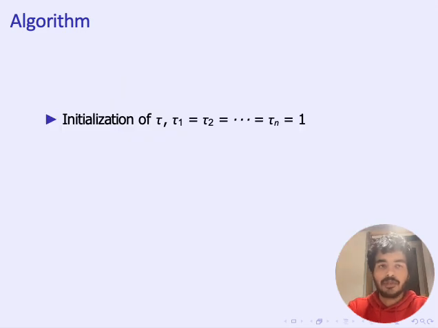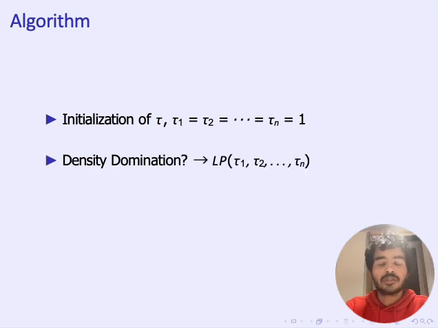Here is the actual description of the algorithm. First, we initialize the threshold vector tau to be the all ones vector. Intuitively, it means that at the very beginning, to each agent we only assign the densest good according to them. Then we check for density domination for this particular tau. We do this using a linear program. Recall that the density domination condition can be modeled as a set of linear constraints. If this following linear program is feasible, then we compute the allocation and terminate.